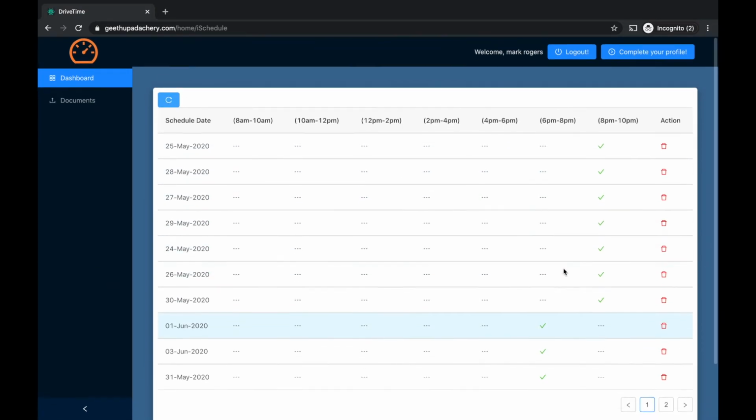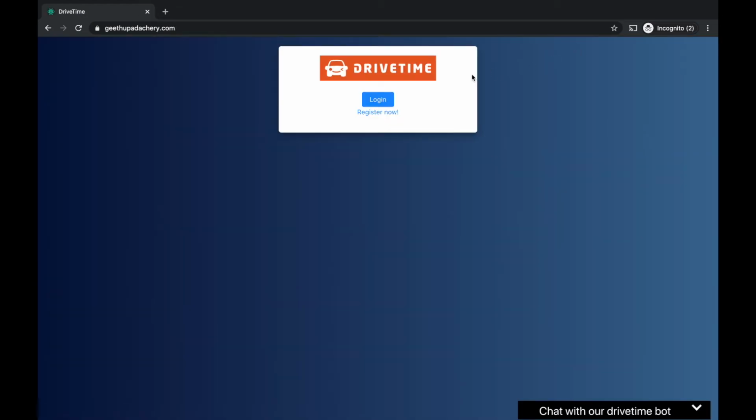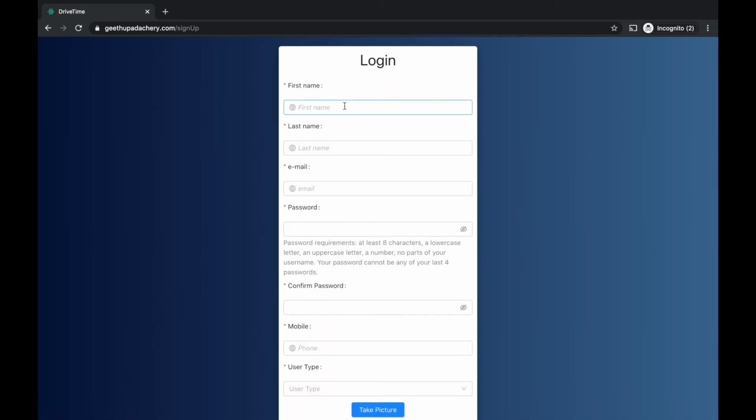Now Manish will explain the student flow. Over to you, Manish. Thank you, Pankaj. I will show you how our student entity works. So let's try to create a user.